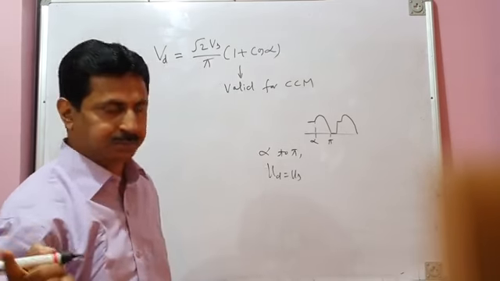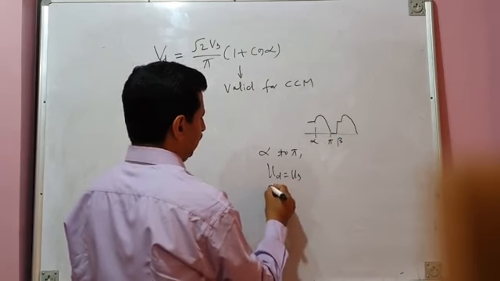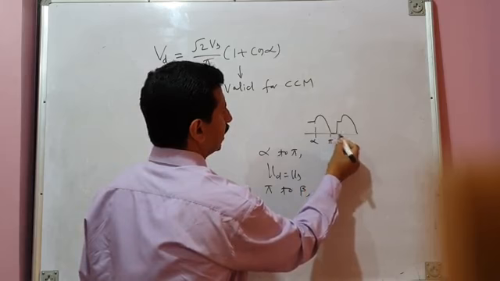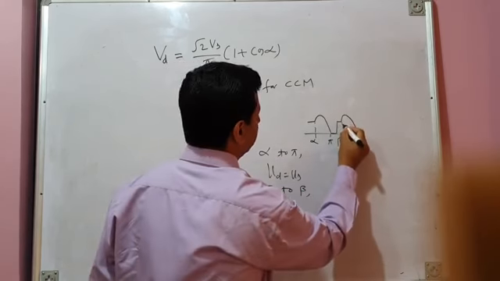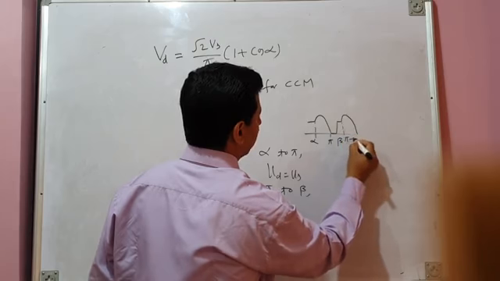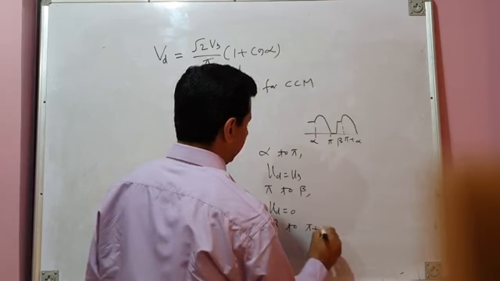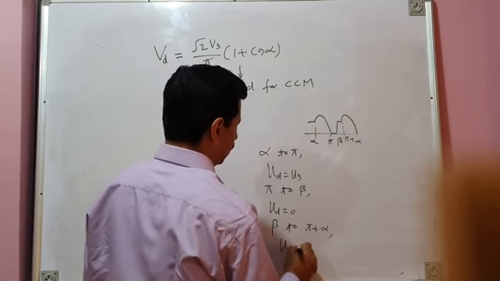If you recall, from pi to beta was another interval, and that was called freewheeling interval. And during freewheeling interval, your load voltage Vd is equal to 0. And from beta to next instant of firing, that is pi plus alpha, we have already seen that your load voltage Vd is equal to E.